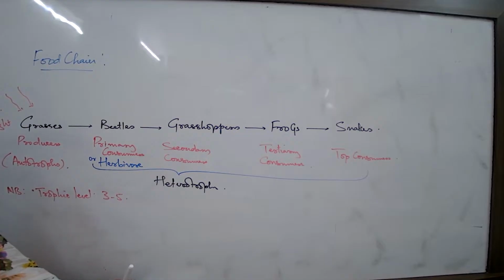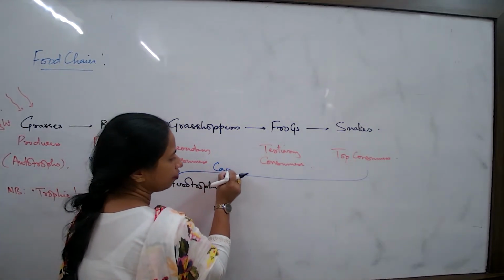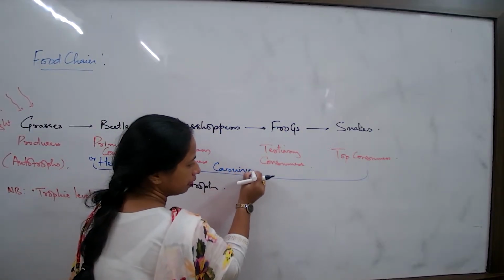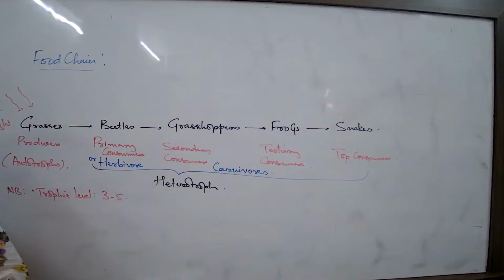Carnivore, small carnivore, big carnivore, that way we can write. So these are all carnivores. What is common? These are all carnivores, all these types of organisms, because they are feeding on some animal forms. That's why carnivore.